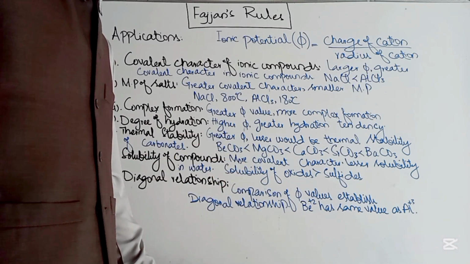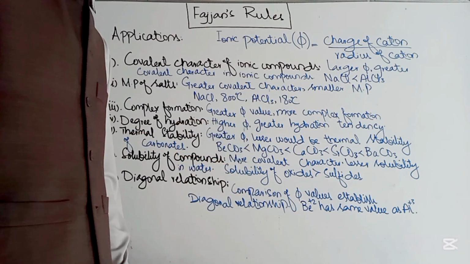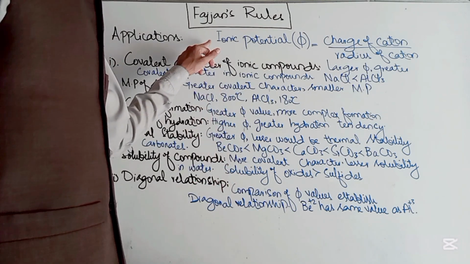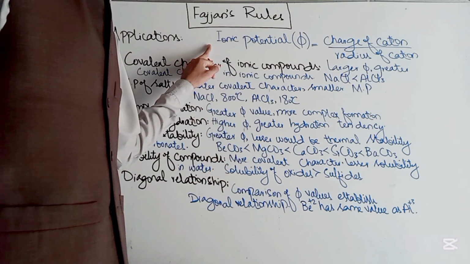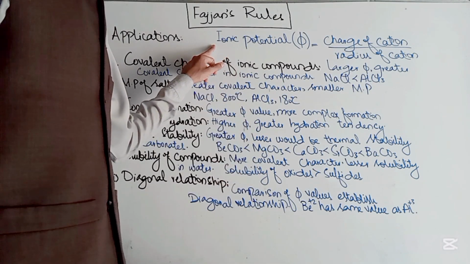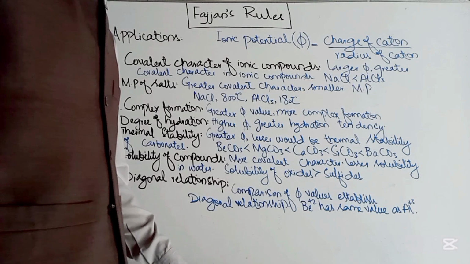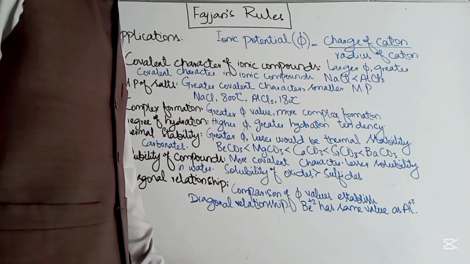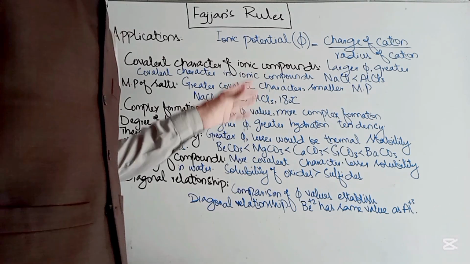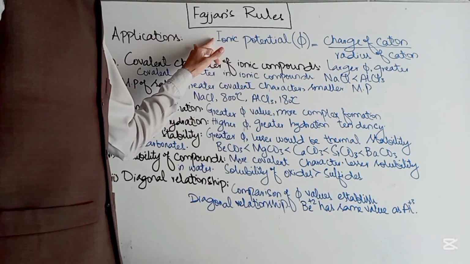at the end screen. So first of all, in order to extensively discuss the polarizing power of the cation, we have devised a term, and that term is called the ionic potential of the cations. It's basically the charge density of the cations, and it's shown by the symbol phi. So phi, or the ionic potential of cation, is equal to the charge of cation divided by the radius of cation. From now onward, we will discuss the polarizing power of the cations in terms of the phi value.